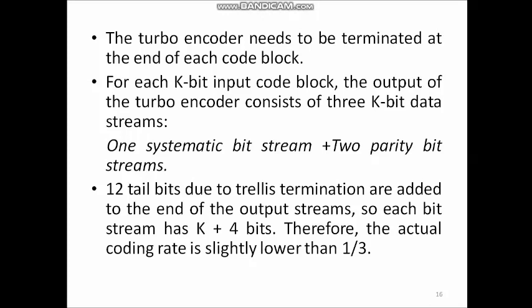Therefore, the actual coding rate is slightly lower than 1/3. So, the input data size is k bits. As I told previously, because of this trellis termination, 4 additional bits are added to each data stream. Therefore, the actual coding rate is lower than 1/3.